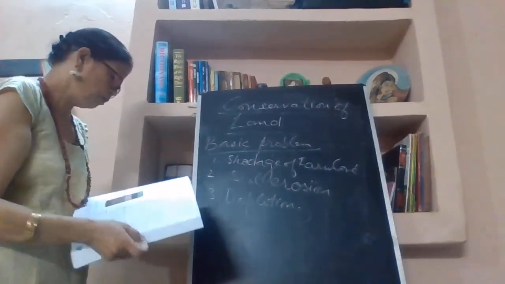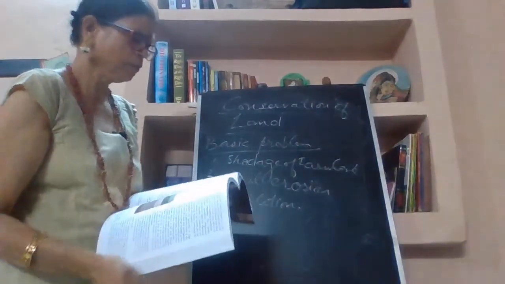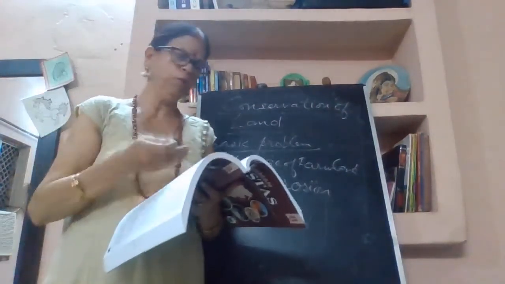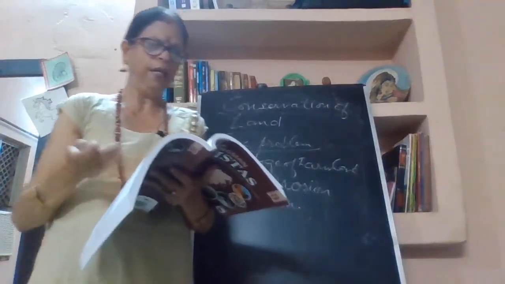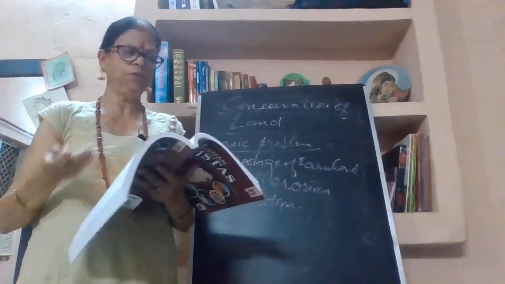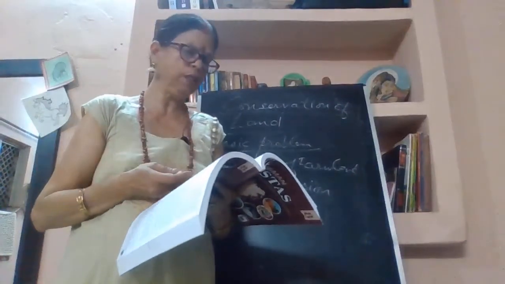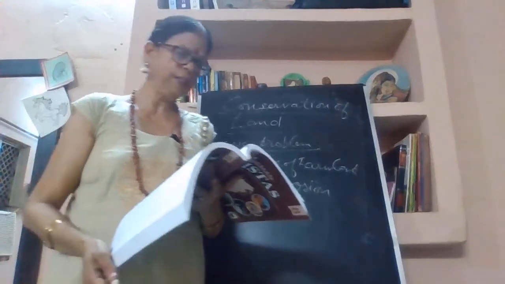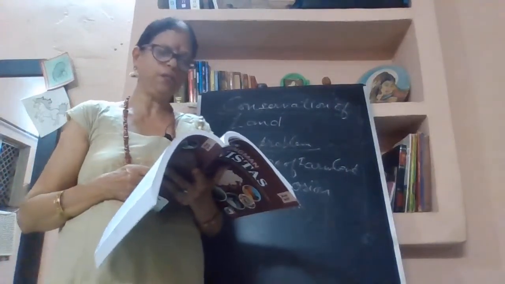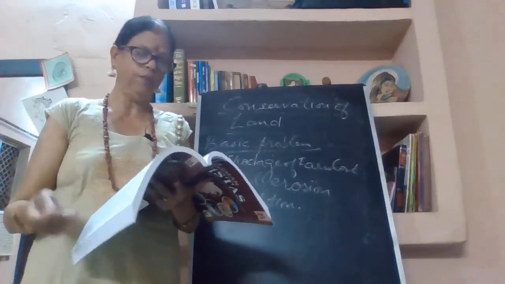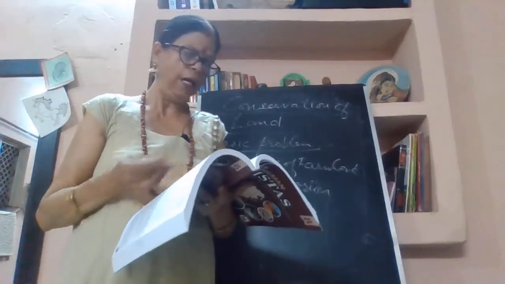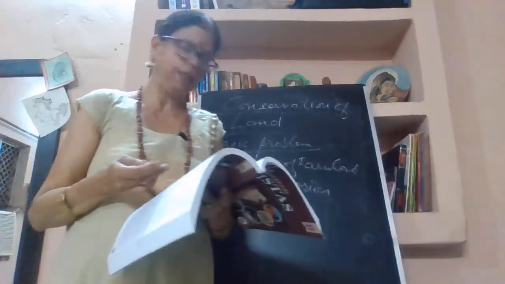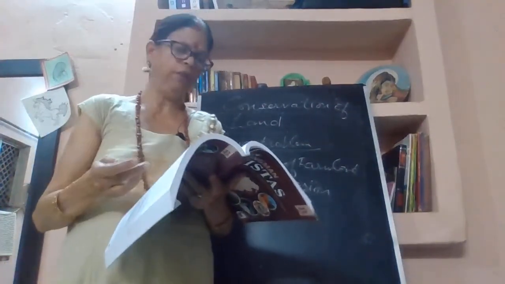Now, how can we conserve the soil resources? So how can we conserve the land? By afforestation, growing more and more trees, planting shelter beds, controlling soil erosion, and checking overgrazing. We can use scientific methods of agriculture, controlled use of fertilizers and pesticides, control of wasteful mining, and proper management of wasteland can save the land.